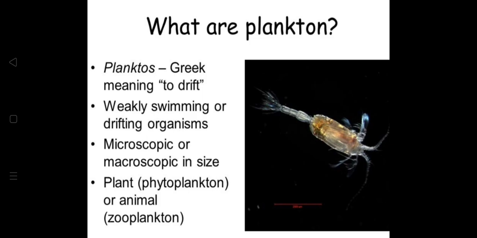If you look at it, students, the Greek meaning of plankton is to drift. They are weakly swimming or drifting organisms. They are already present in the oceans, microscopic or macroscopic in size. When we talk about phytoplankton, it is plant related, and animal related is called zooplankton. So there are the two types which I spoke to you all about.